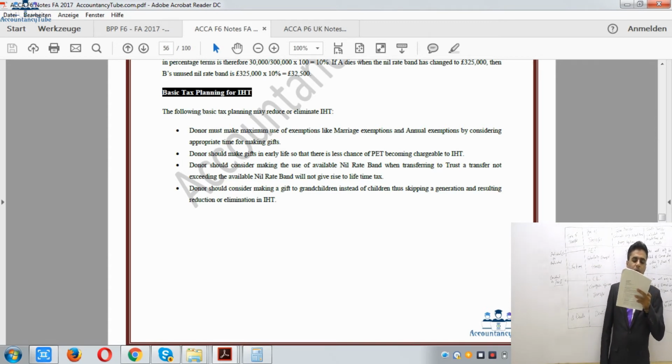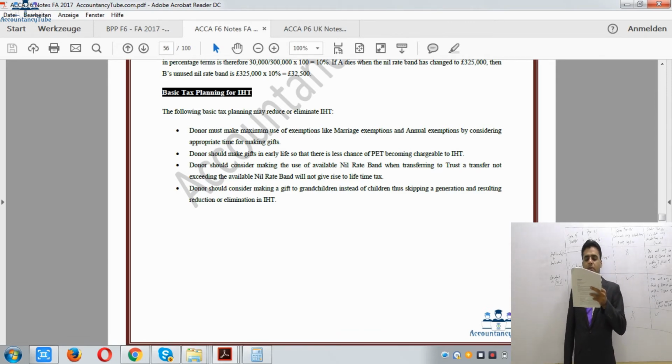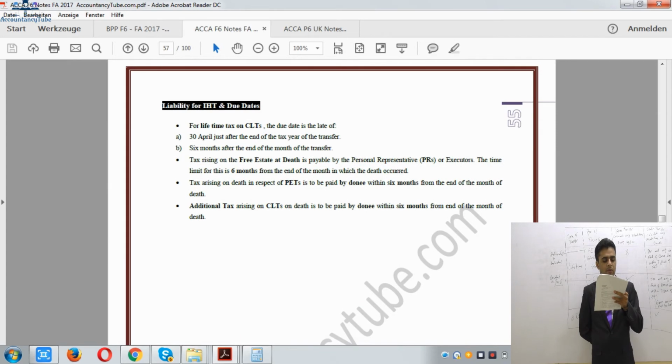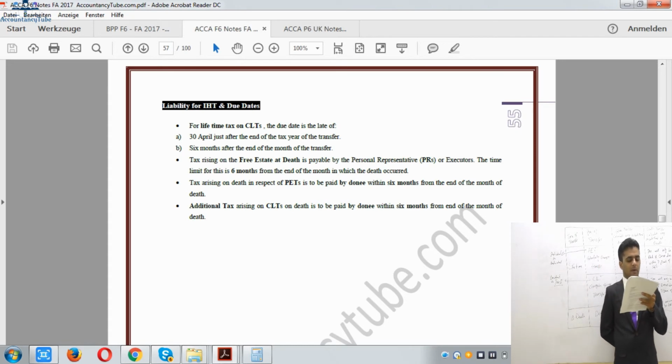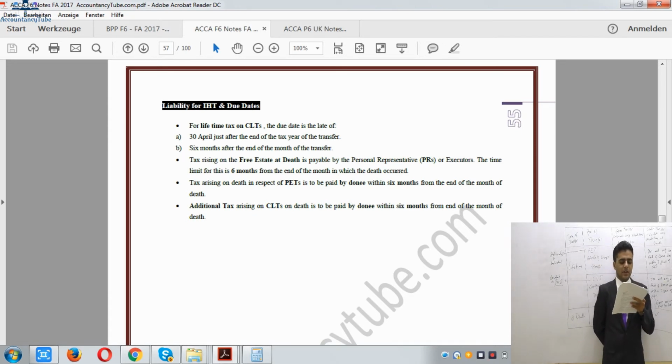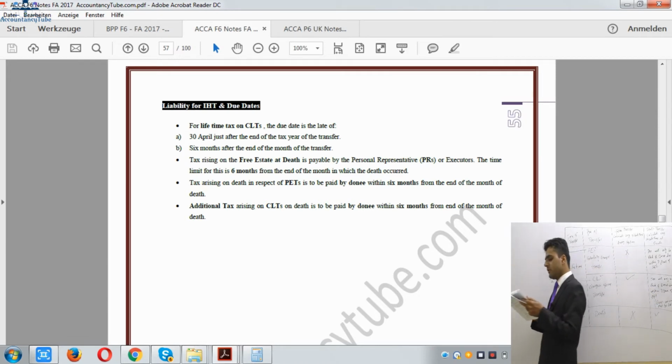Now after that, tax arising on free estate at death is payable by the personal representative or the executor. The time limit for this is 6 months from the end of the month in which the death occurred. And likewise, tax arising on death in respect of PET and CLT will be paid by the donee within 6 months from the end of the month of death. Alright? So these are our due dates.